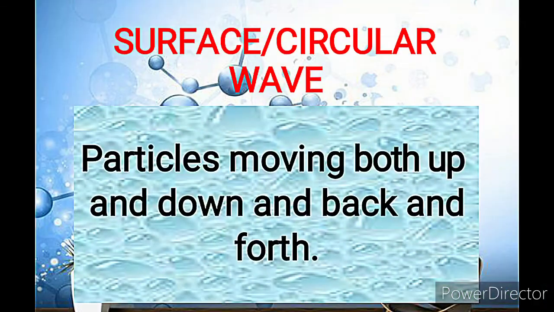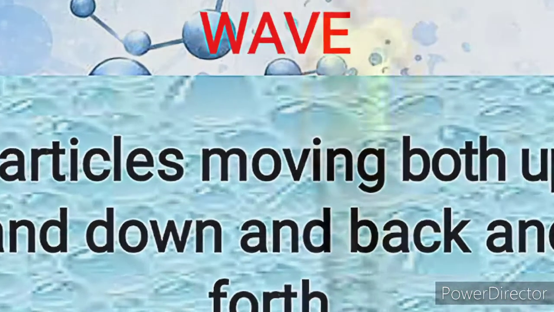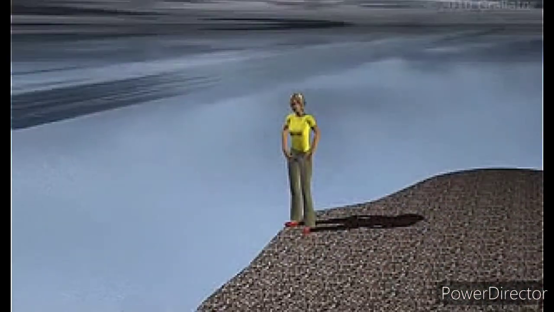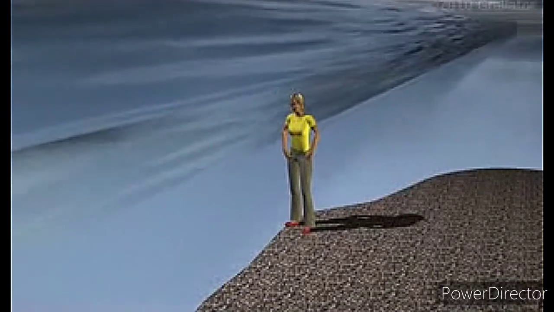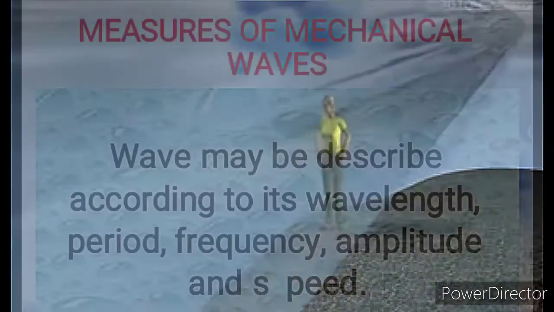On the other hand, in the surface or circular waves, the particles are vibrating both up and down and back and forth. So they end up moving in a circle like an ocean wave. Hence, it is a combination of a transverse and longitudinal wave.